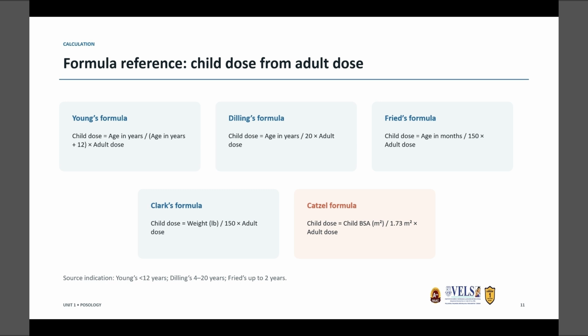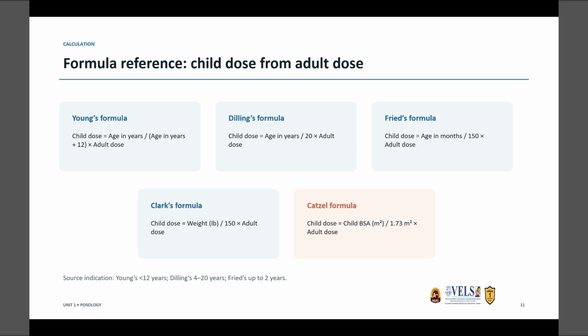So now, child dose from the adult dose. The first one is Young's formula. Child dose is calculated from age in years by age in years plus 12 into adult dose. Based on Dilling's formula, age in years by 20 into adult dose. In Freud's formula, child dose is calculated from age in months by 150 into adult dose.